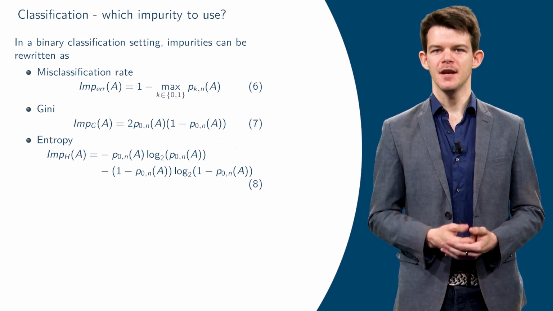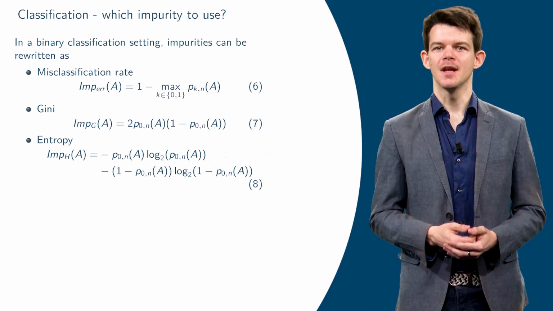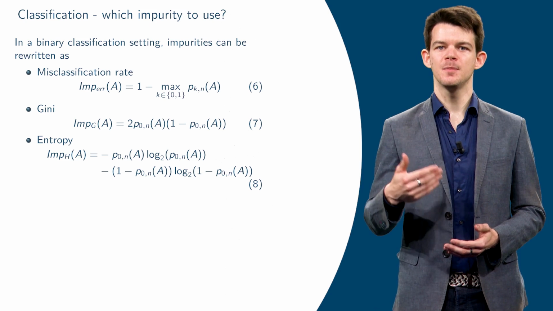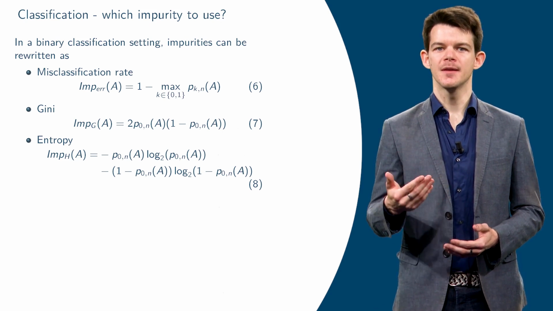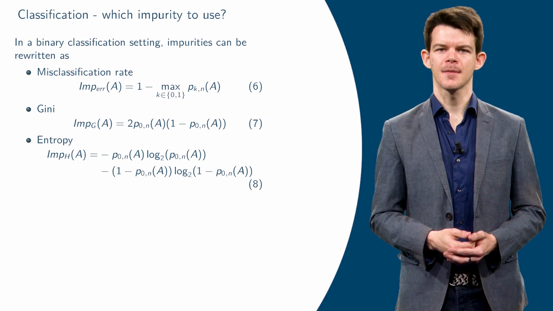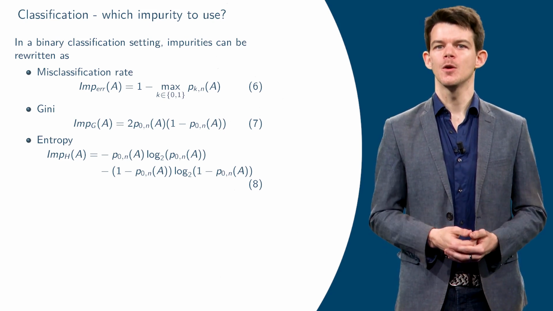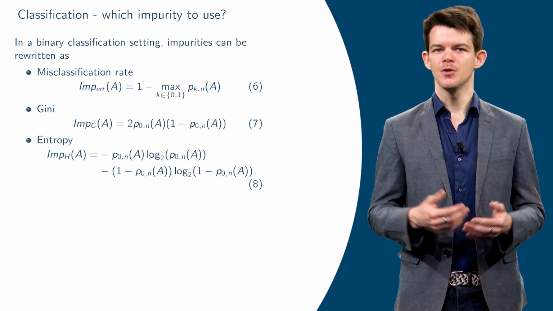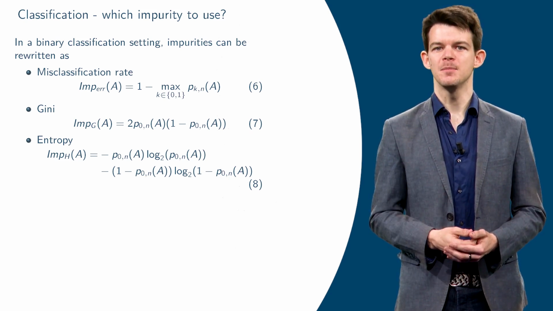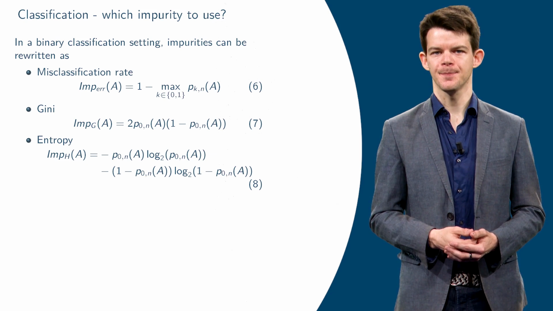In binary classification, the Gini criterion is written as 2 times p_0n times 1 minus p_0n, where p_0n is the proportion of points with label 0 in cell A. Note that the same formula is valid when replacing the proportion of 0 with the proportion of 1. Indeed, this formula is unchanged when replacing p with 1 minus p.